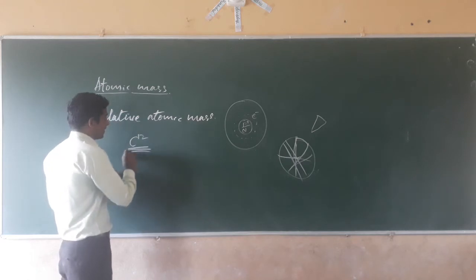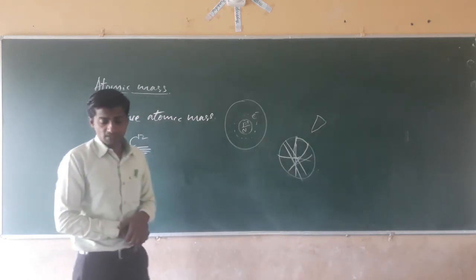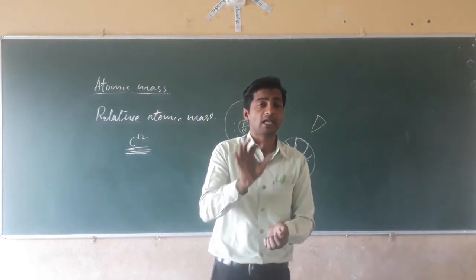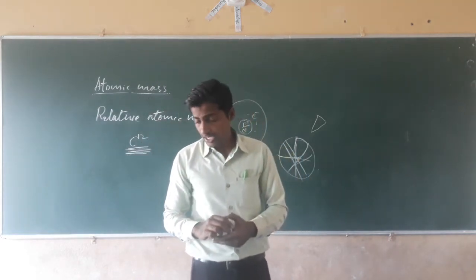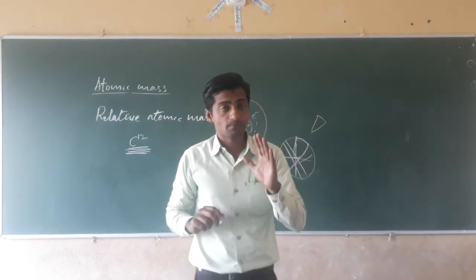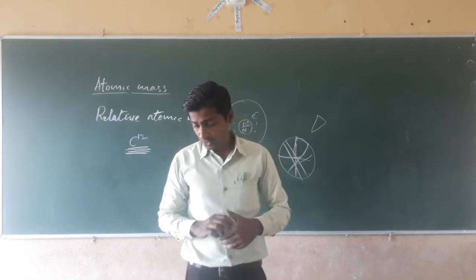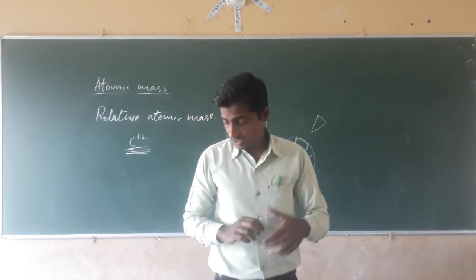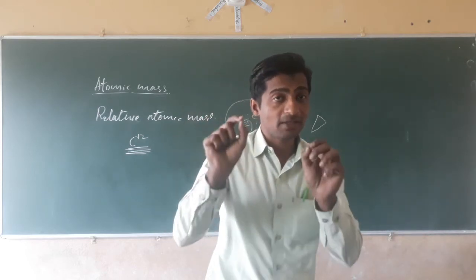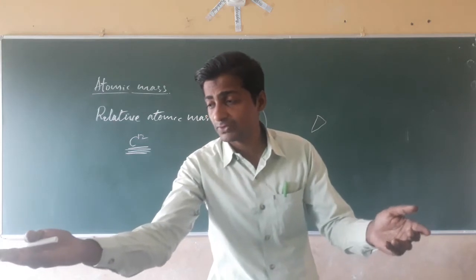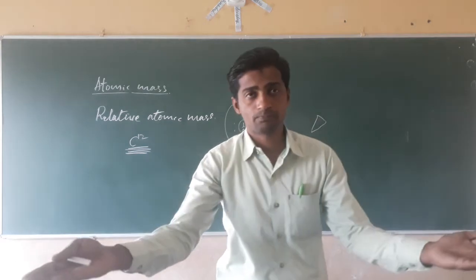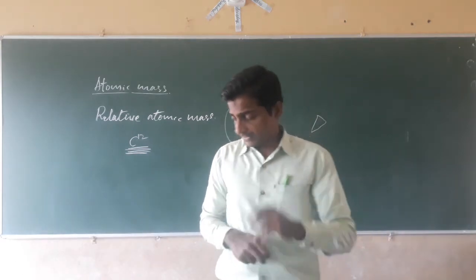That's why we can say that relative atomic mass is defined as the average mass of the atom as compared to 1/12 the mass of the carbon-12 atom. By keeping one carbon-12 atom in one tray, they measure the atomic masses of the different elements.